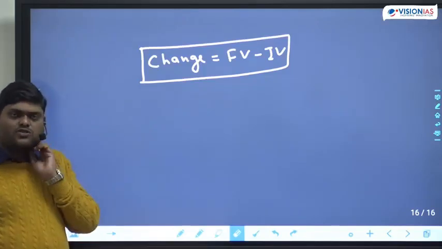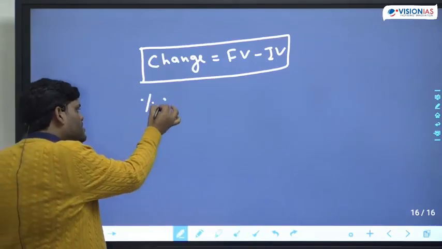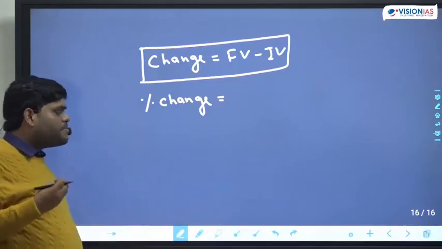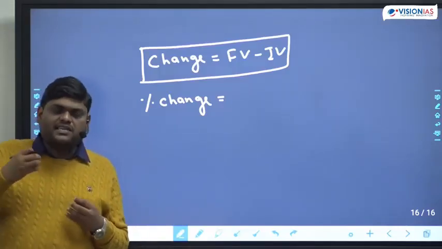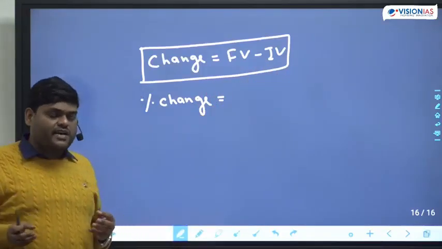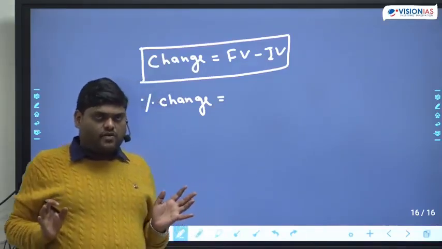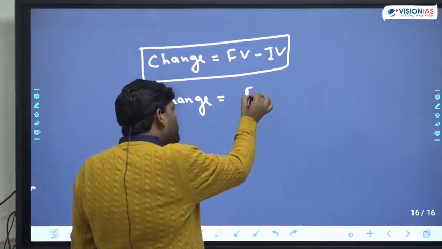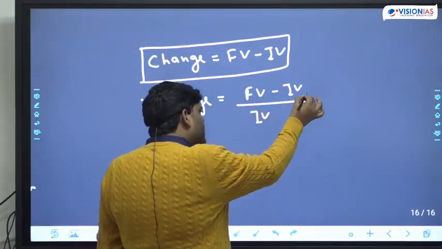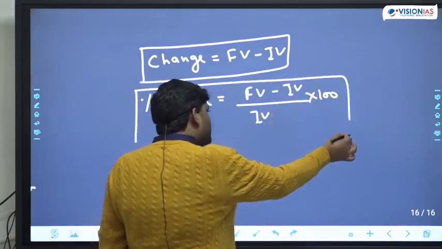But now since we are learning percentage, they ask questions like percent of change. I told you percent is simply with respect to something. Here we are changing something with respect to the initial value. Why initial value? Because either you are adding something or subtracting something from the initial value. So percent of change is equal to final value minus initial value, divided by initial value, into 100. This is with respect to initial value. This we should know.